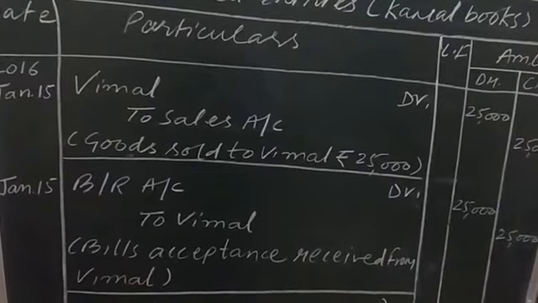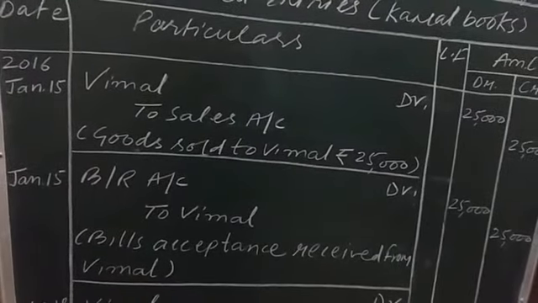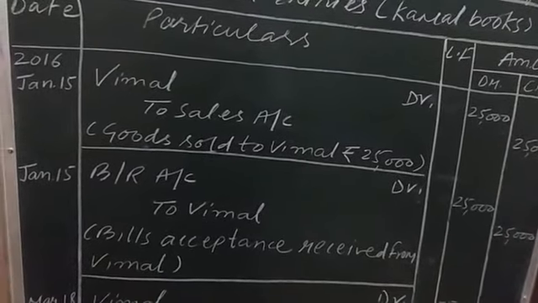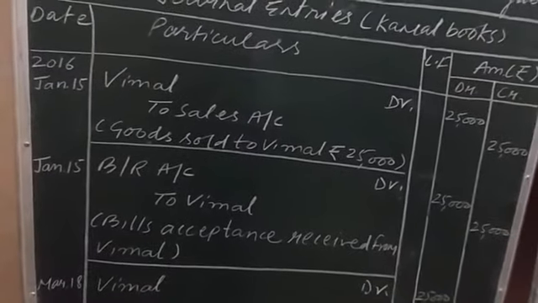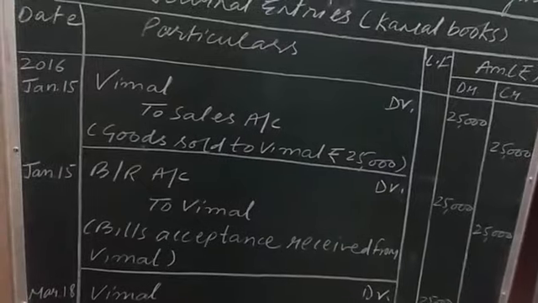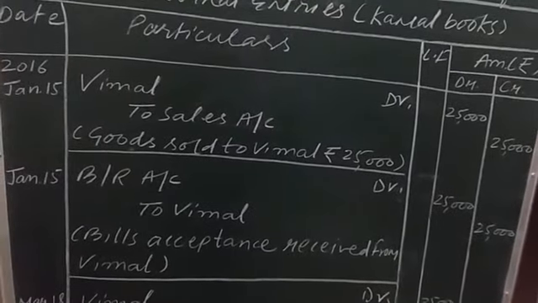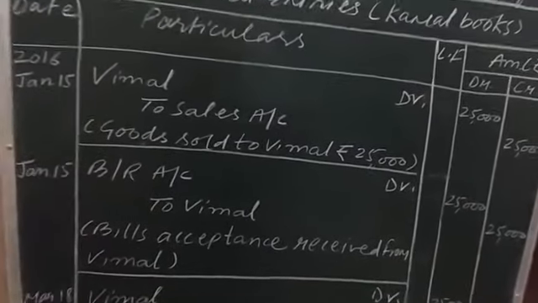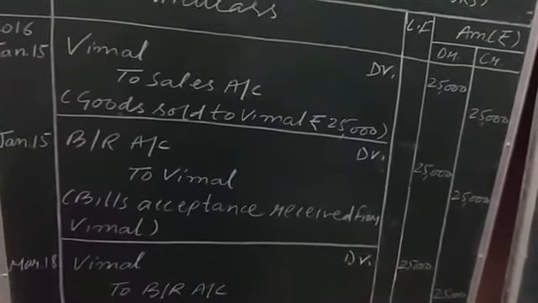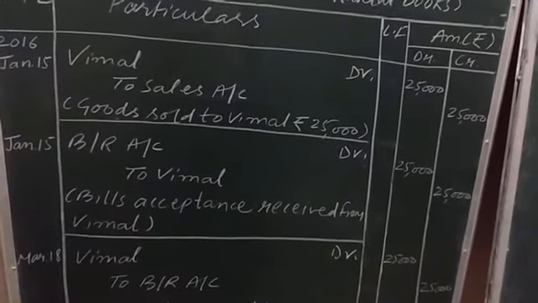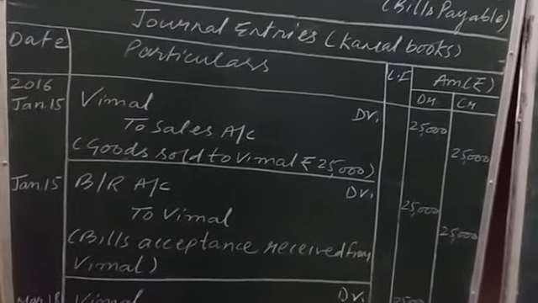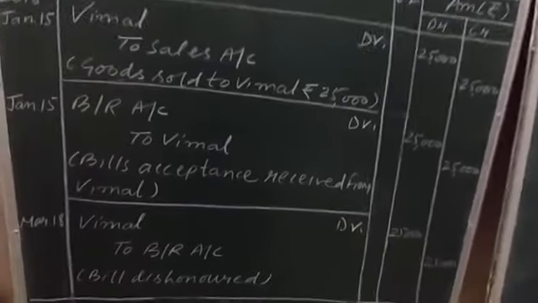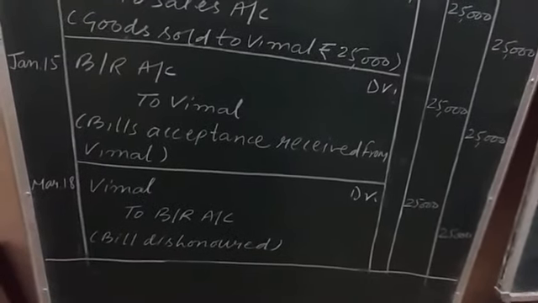Vimal, the debtor whose place is being occupied by bill receivable, is decreasing, and whenever a debtor, which is categorized under asset, decreases, it is always shown on the credit side. That's why I have shown Vimal on the credit side. These journal entries are only based on the rules of debit and credit, which I explained when I was explaining the chapter journal entries. Okay, recording of transaction 1.